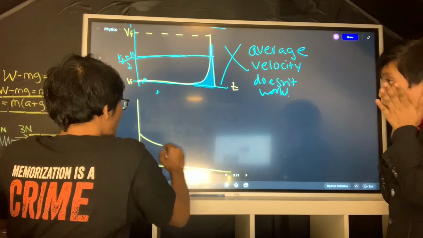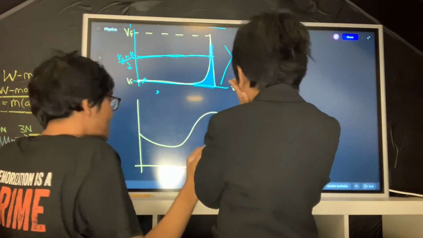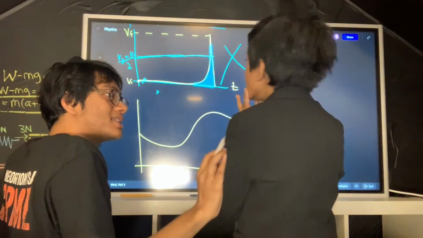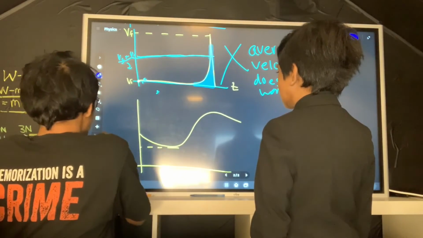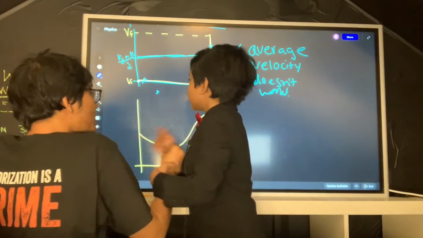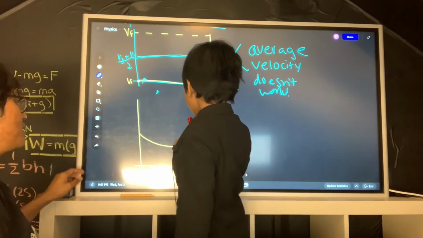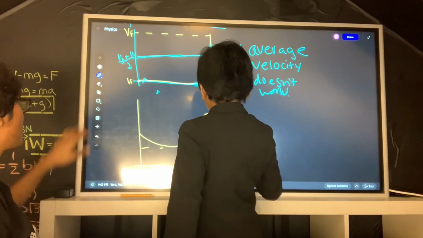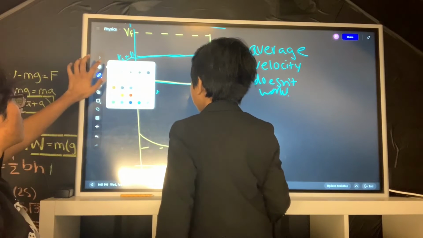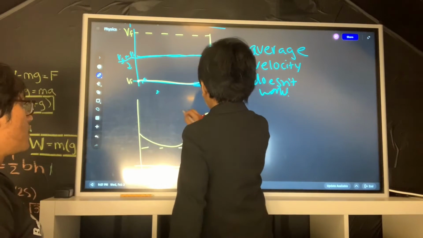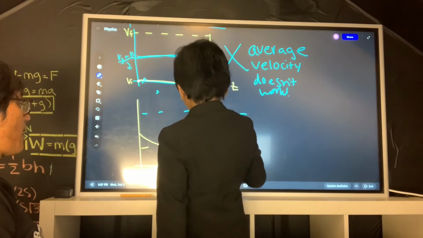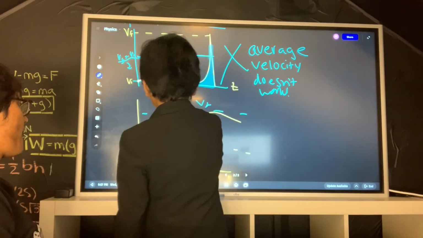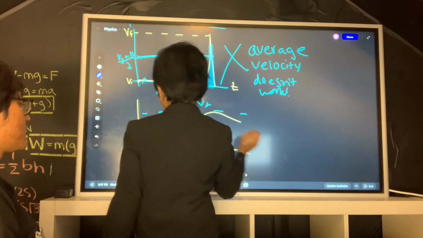Look. You can make it so that the average velocity formula still works. Let's say this is your initial velocity. Oh, I get it. Draw the average velocity in a different color. I'll give you blue. The initial velocity, and then this is the final velocity. So what is the average velocity? So this is the initial, and this is the average velocity.